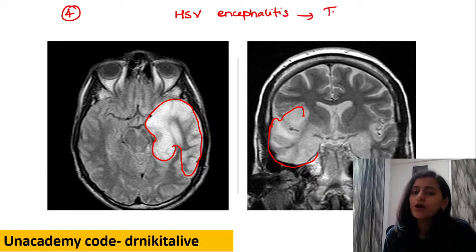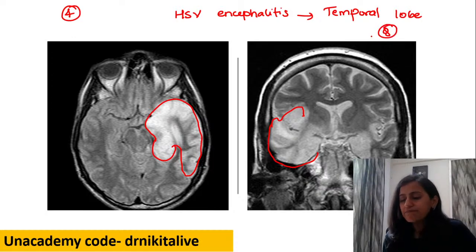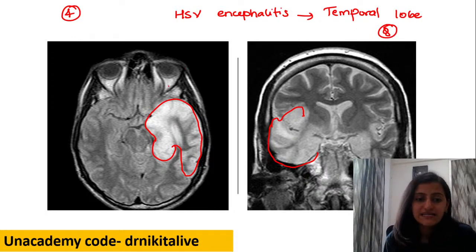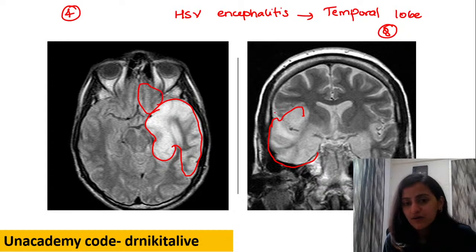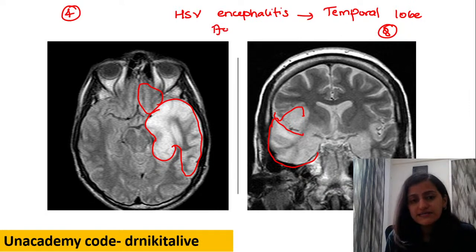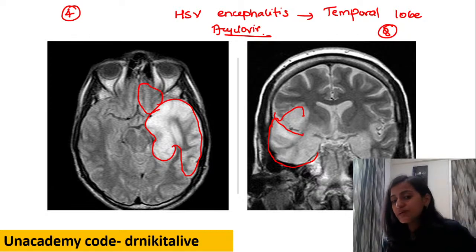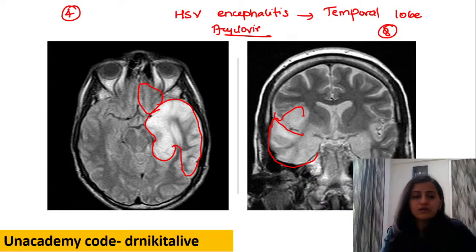Please remember this important point that it has a predilection for the temporal lobe. It's a very important question. Temporal lobe, HSV encephalitis. Along with the temporal lobe, the adjacent basifrontal lobe can also be involved, right? And the drug of choice in this case would be acyclovir. So please remember, HSV is temporal lobe. Very, very important.